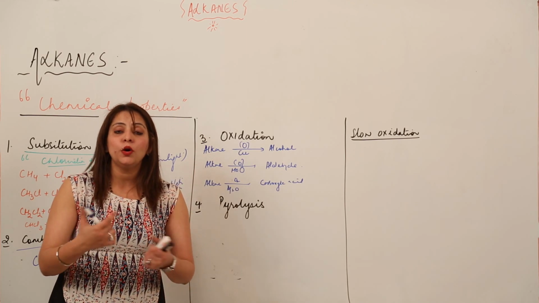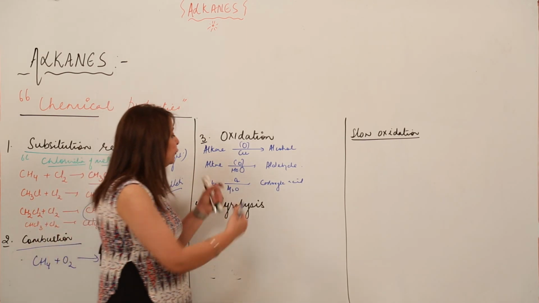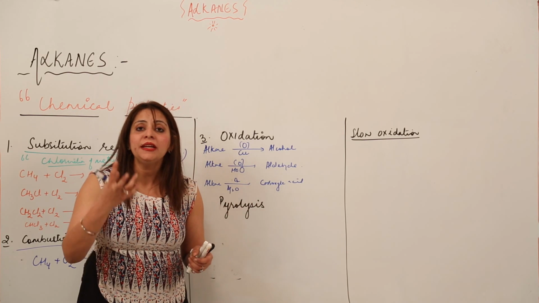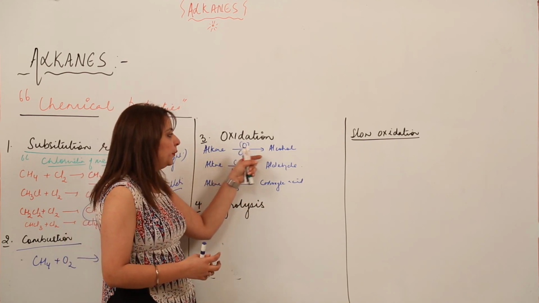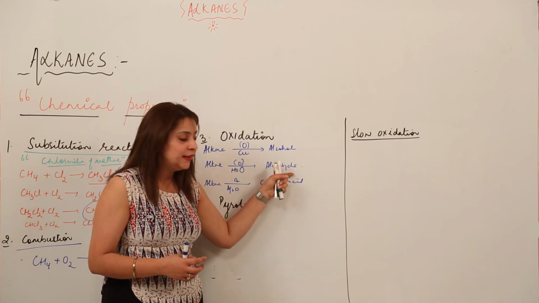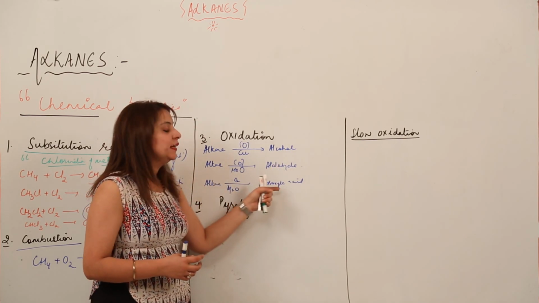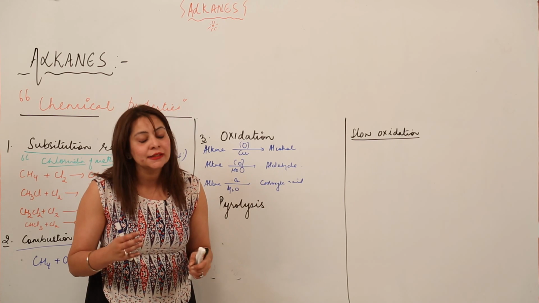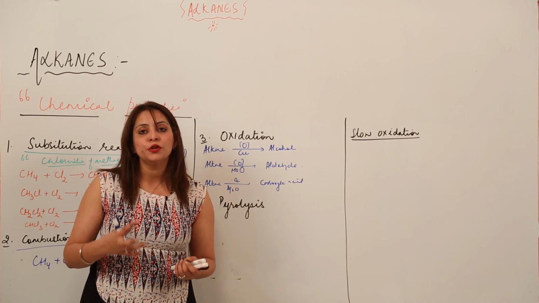And what is the difference between them? The difference lies in the use of the catalyst. When the catalyst is copper, it leads to the formation of alcohol. When it is molybdenum oxide, it is aldehyde. When it is silver oxide, it leads to the formation of carboxylic acid. And the number of carbon atoms is going to remain the same, right?